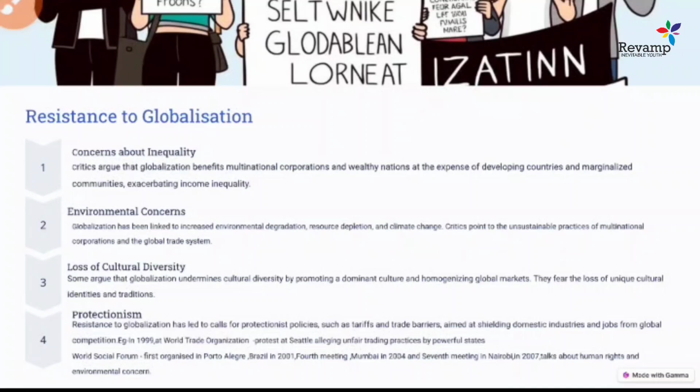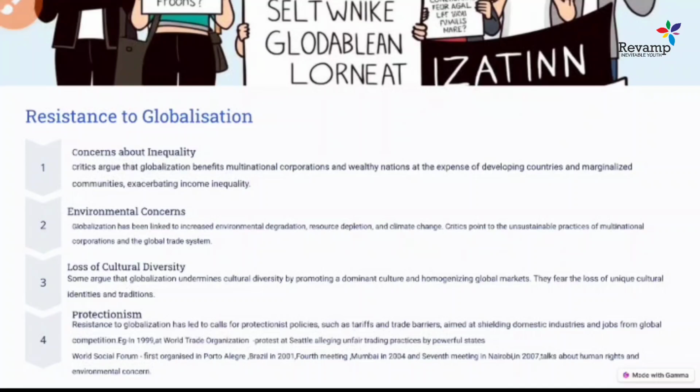So one of the very famous organizations is the World Social Forum. This organization was created in 2001 and was first organized in Porto Alegre, Brazil. This was one of the famous organizations that started talking about the human rights that endanger the security of human life after the global world. So this organization on the world platform started talking about the grievances of the people. The first meeting of this happened in 2001 in Brazil, and the fourth meeting of this happened in Mumbai in 2004.